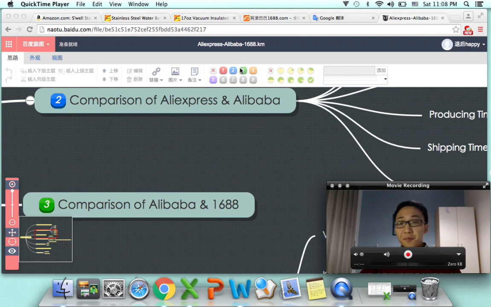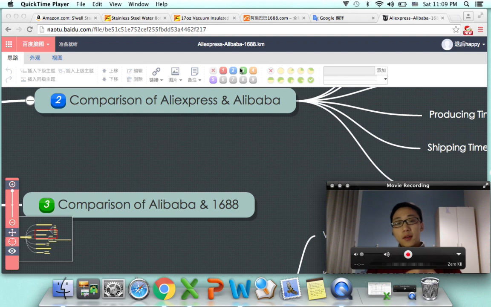Okay. So basically, as we had the introduction of those platforms before, we know that those two platforms are pretty much the same. Alibaba is the global wholesale marketplace, and 1688 is a wholesale marketplace domestically in China. But still, there are some differences.